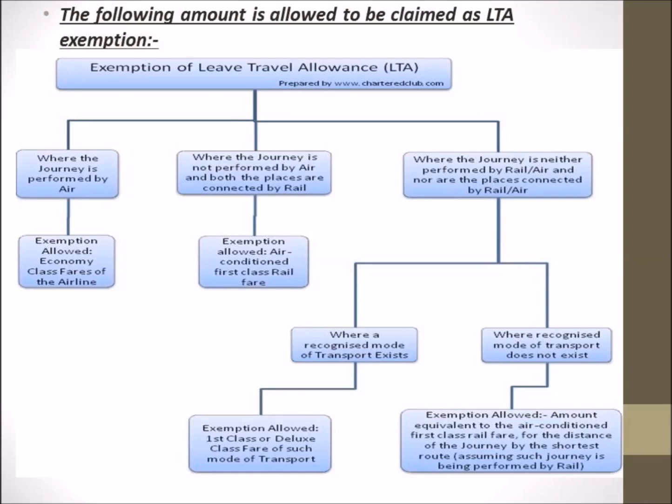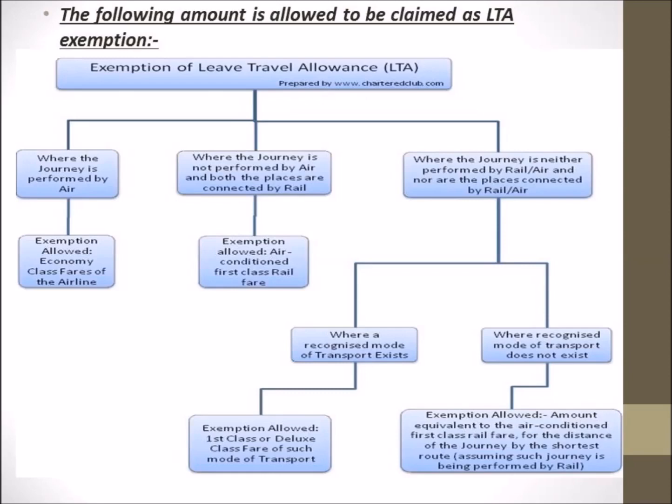And when a recognized mode of transport does not exist, then in that case, the exemption allowed will be the amount equivalent to the air-conditioned first-class rail fare for the distance of the journey by the shortest route, assuming such journey is being performed by rail. It may so happen that the place which I am going to is not connected with any recognized mode of transport.